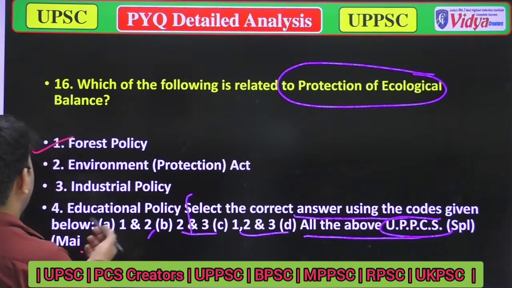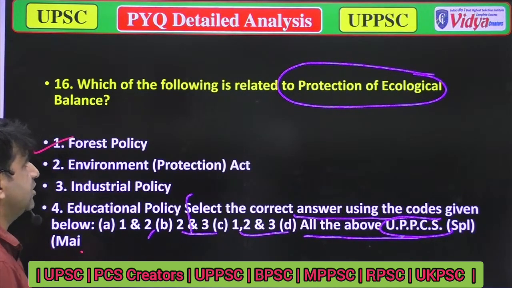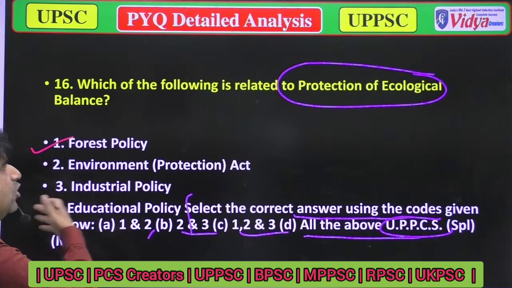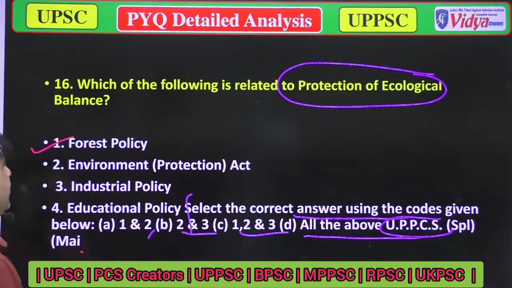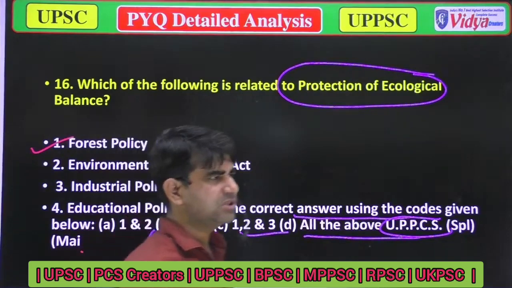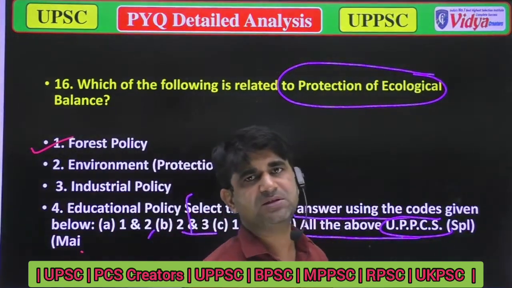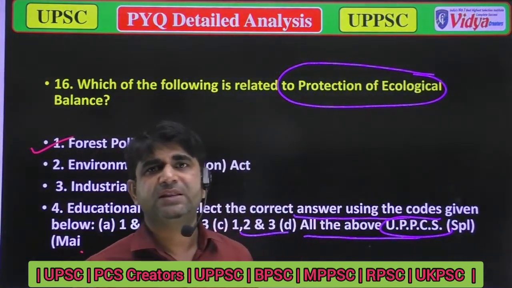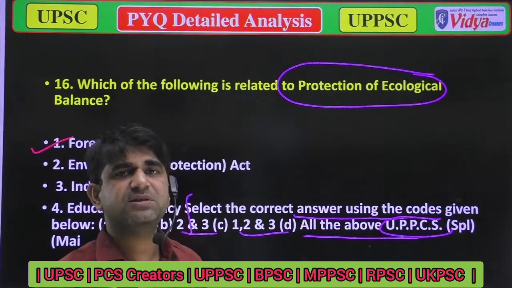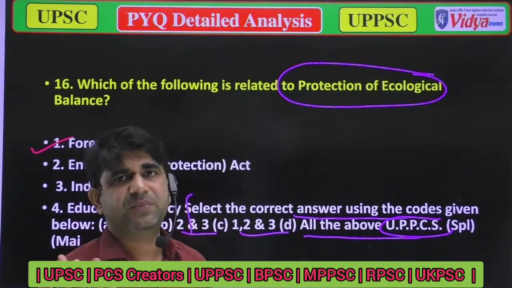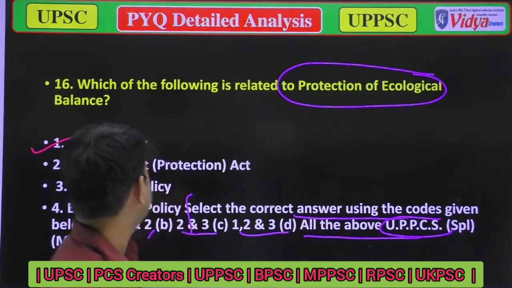Option 2, the Environmental Protection Act of 1986, is also directly attached to the protection of ecological balance. And option C, industrial policy, is also attached, because industrial policy has policies for decreasing degradation and environmental pollution. So it is also there.